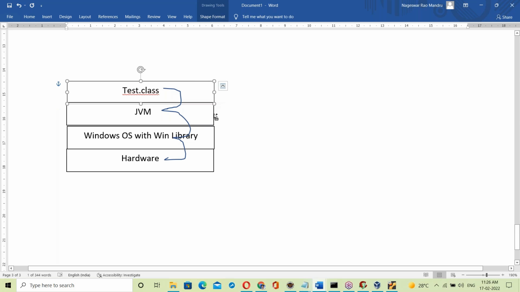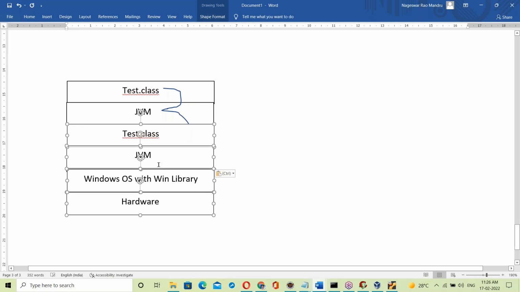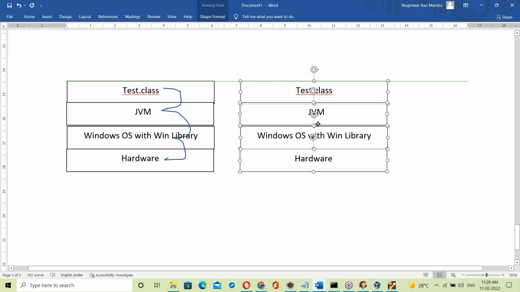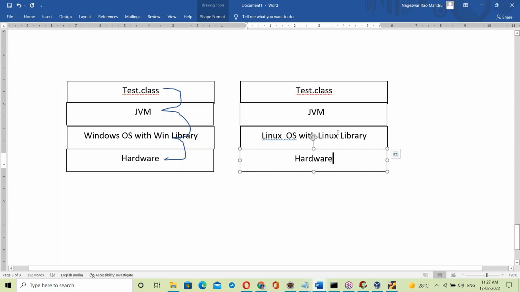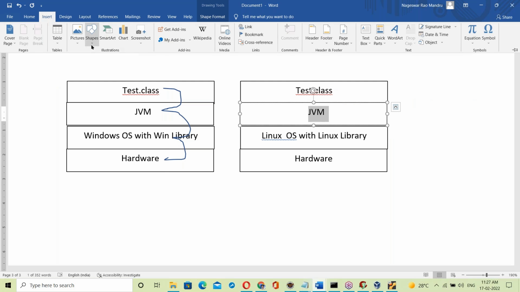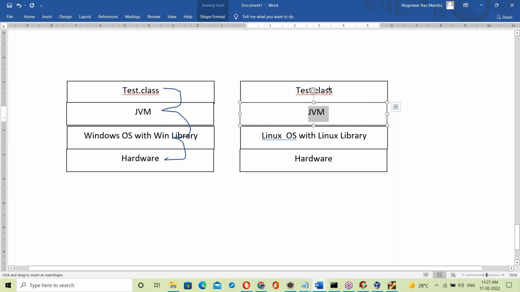Now let us take another platform. Suppose another platform, this is Linux base, with the Linux library. How is it working? Same process. This JVM takes the Tested.class file and links with the Linux library.